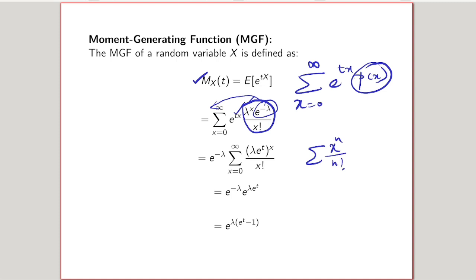Note that the summation of x power n divided by n factorial, n from 0 to infinity, can be written as e power x. Here in place of x we have lambda e power t, and in place of n we have x. So if we replace this, we get e power lambda e power t. Our MGF is e power minus lambda into e power lambda e power t. Since the base is the same, we can add the powers, and taking lambda common, we get e power lambda into e power t minus 1. This is our MGF.